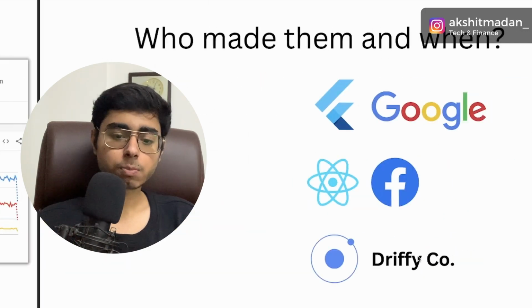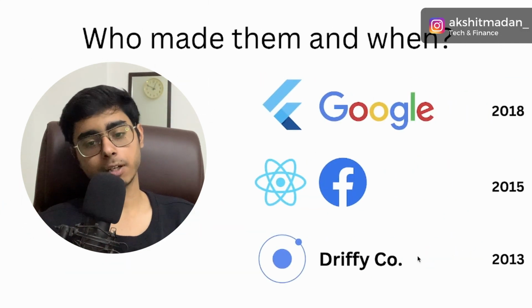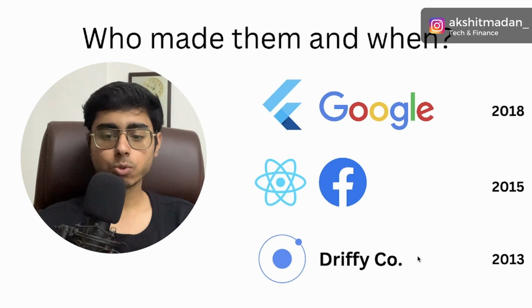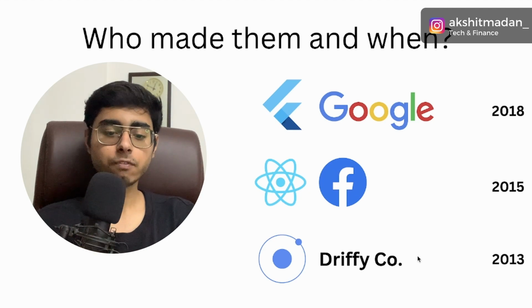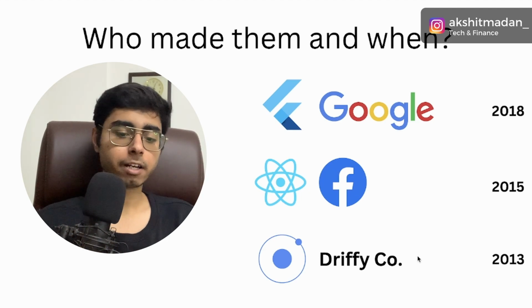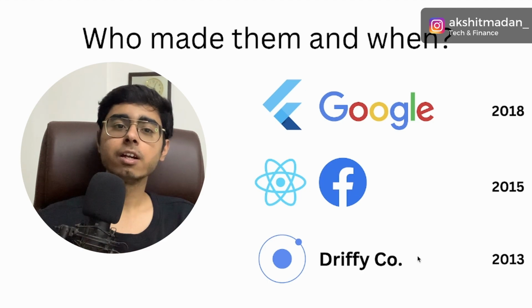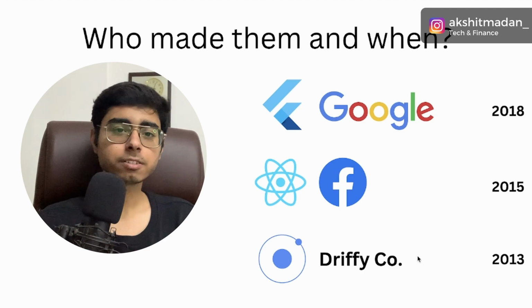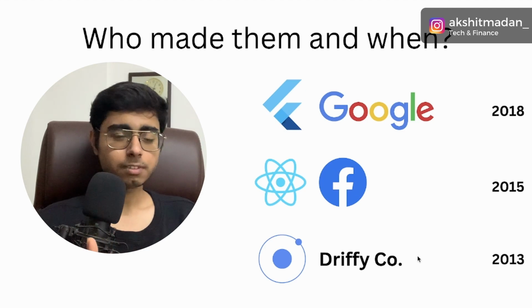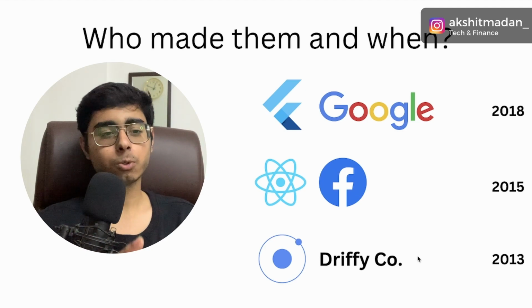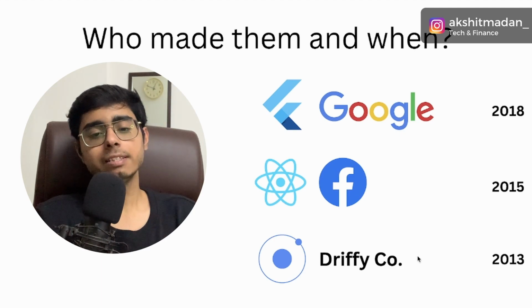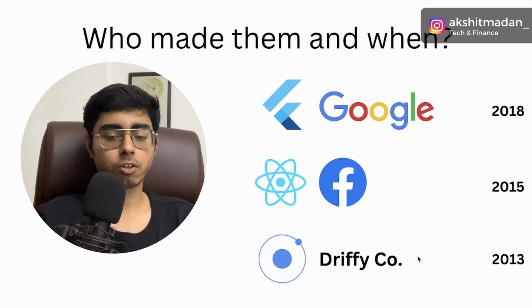So moving on to the next point, yes, who made them and when they made it, right? So yes, Flutter is made by Google. It was launched publicly in 2018. React Native was launched by Facebook in 2015, and Ionic was built by Drifty company in 2013. So yes, Ionic is the oldest framework, but Flutter and React Native are more popular, maybe because they are built by Google and Facebook, like multinational companies. And yes, I'm going to cover all the points, so I will not go into the deeper part on this page only, right? So these 3 companies are behind Flutter, React Native and Ionic, right?